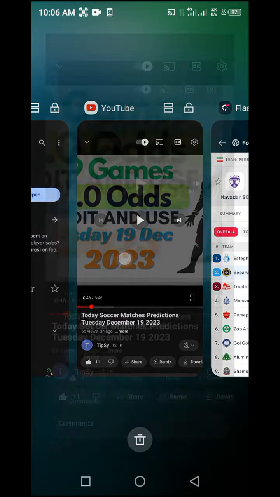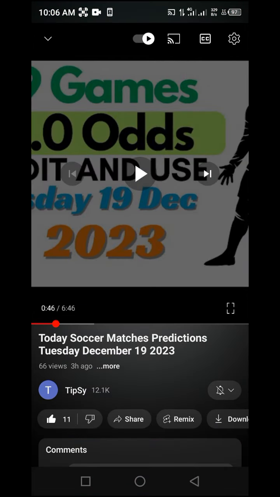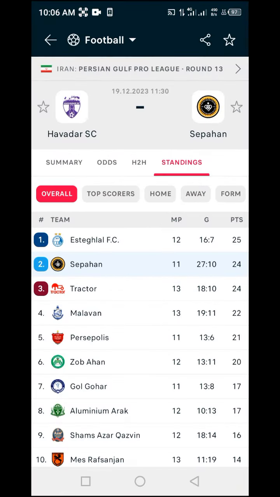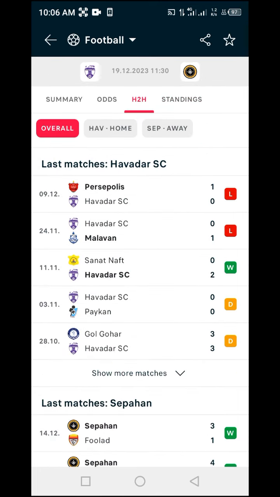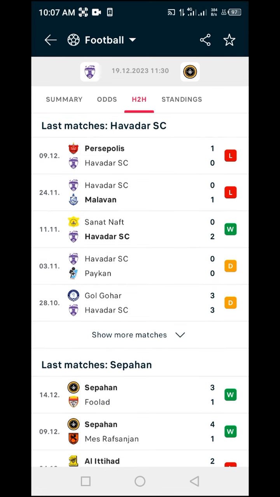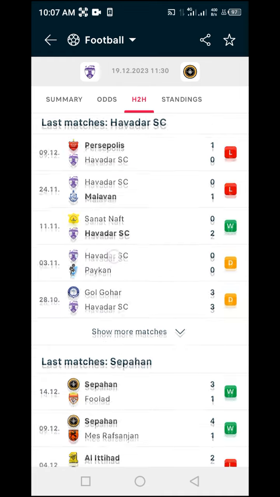You can see that with this kind of analytic predictions and strategy, you make sure that you use matches that have already been predicted and given to you on platforms such as YouTube. You can use the power of third-party websites such as Flashscore to make in-depth analysis and to look at the comparison between two teams, comparing the head-to-head of last matches or recent matches they have played, and look at the standing table to see which is better, to see the outcome based on the way they have played, to know if you are going to go for a straight win or any team to win, or goals possibility, as you can see here.